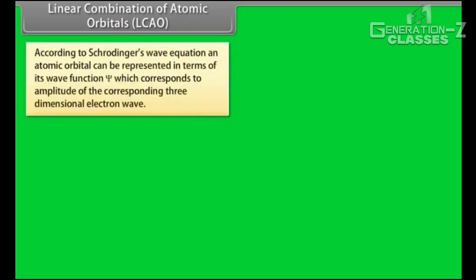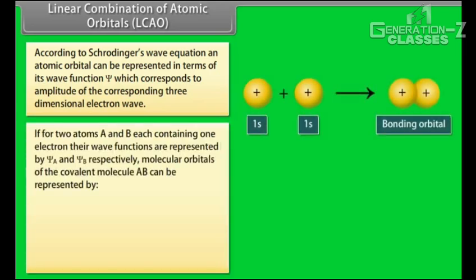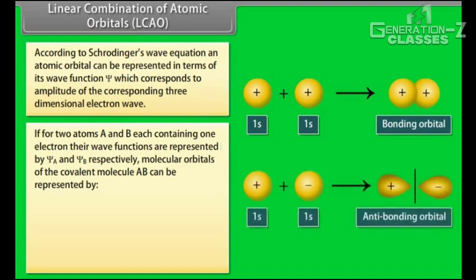Linear combination of atomic orbitals, LCAO. According to Schrödinger's wave equation, an atomic orbital can be represented in terms of its wave function psi, which corresponds to the amplitude of the corresponding three-dimensional electron wave. A linear combination of two atomic orbitals can be achieved by addition and subtraction of two atomic orbitals of the individual atoms. Consider two atoms A and B, each containing one electron, with wave functions represented by psi A and psi B respectively.